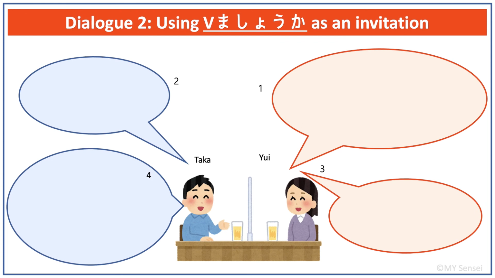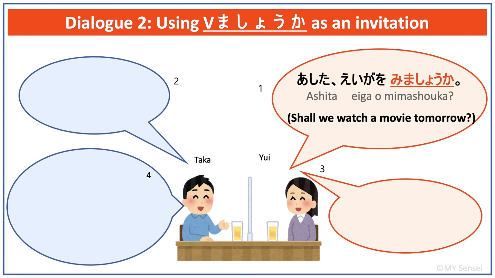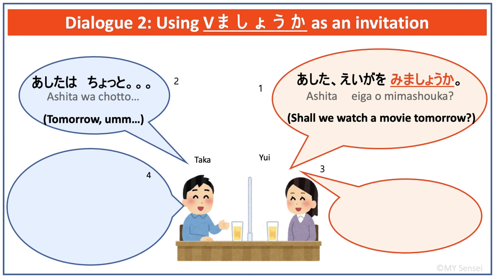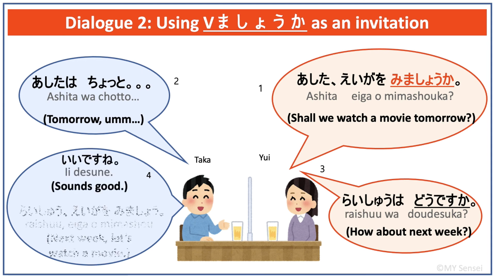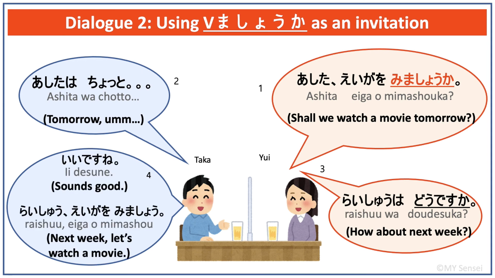Dialogue 2 using ましょうか as an invitation. 明日映画を見ましょうか？明日はちょっと。来週はどうですか？いいですね。来週映画を見ましょう。 Yui is inviting Taka for a movie using ましょうか, but the timing is not good, so Taka says, 明日はちょっと。 So Yui suggests 来週はどうですか? How about next week? Here you can see negotiations between the two of them to reach a common ground.